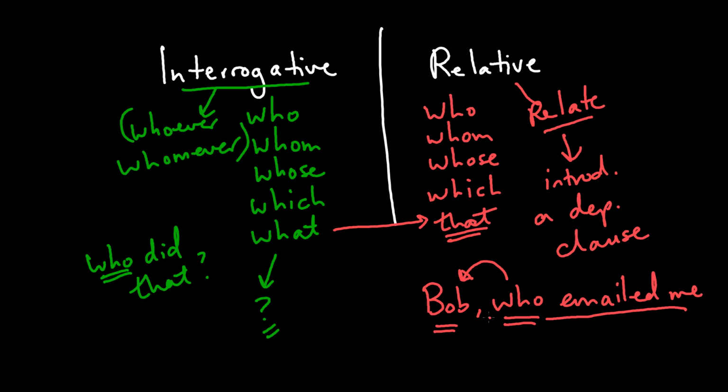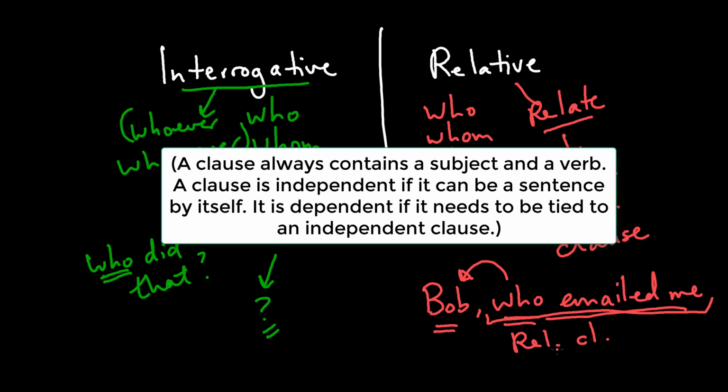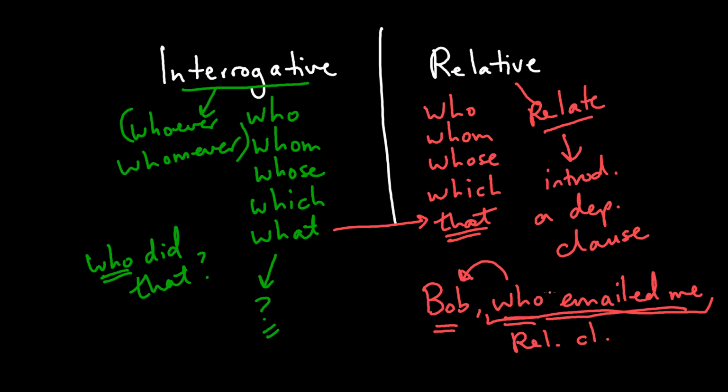So this extra information, all of this together, is the relative clause. And a relative clause is a kind of dependent clause. Okay, so we start with our noun, then we introduce some extra information, and we use the relative pronoun to introduce that information.